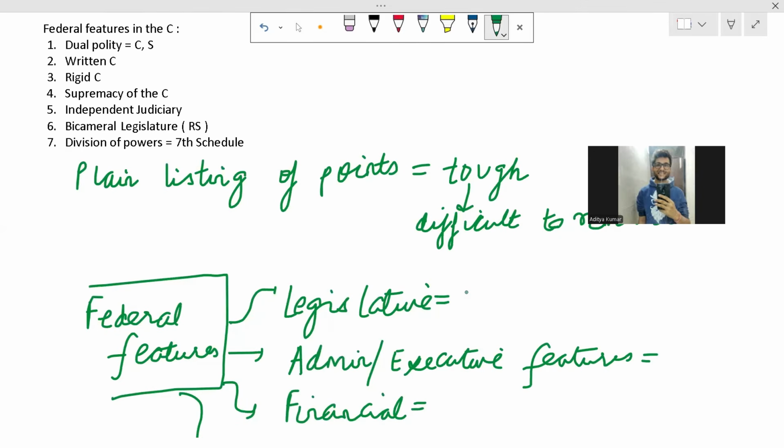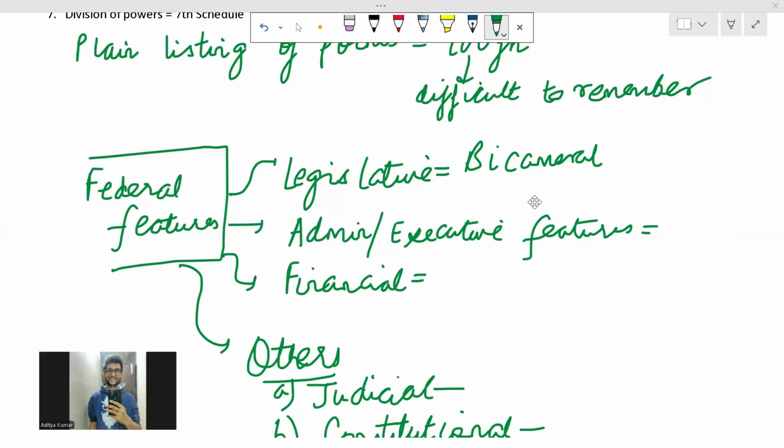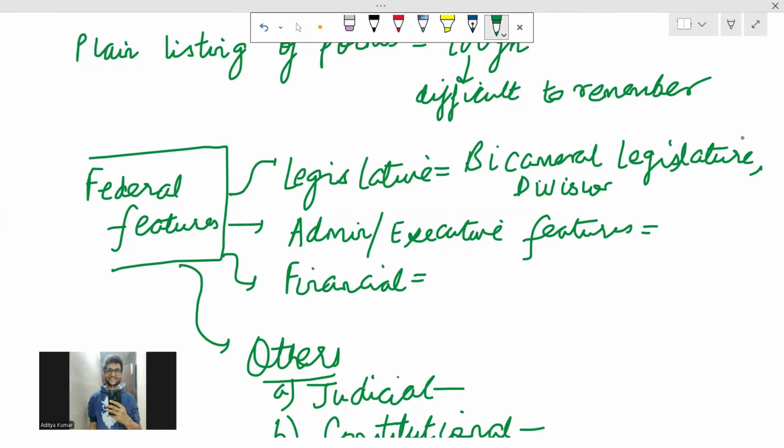So what are the legislative features? Legislative features are, once again, we have a bicameral legislature. Fine. And financial feature, yes, and there's a division of powers.